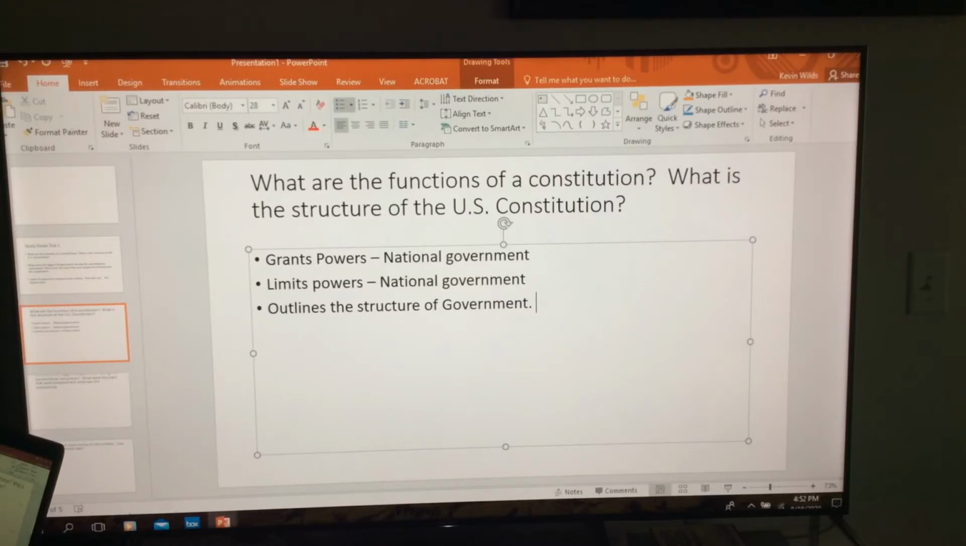So talk about enumerated powers. Talk about the Bill of Rights. Talk about what amendments are. What amendments limit powers. They can't take away your right to free speech. They can't legally search your car, right?